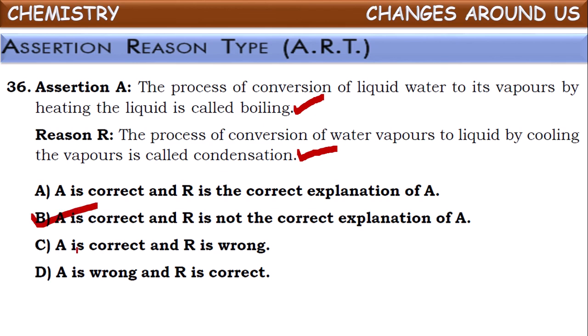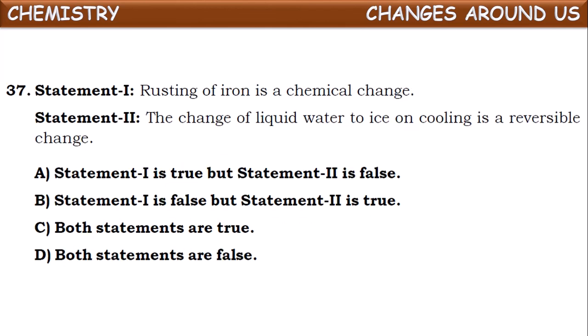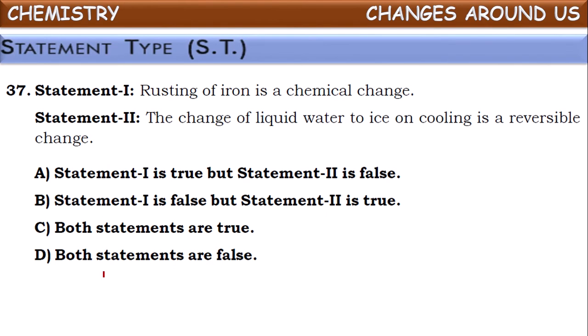This is correct. Okay. Next, statement type. Rusting of iron is a chemical change. Is it true? Yes, because iron, when it is kept in the atmosphere exposed to oxygen or air in the presence of moisture, reacts with the oxygen and converts into hydrated iron oxide, which we commonly call rust. So a chemical substance is newly formed there, so it comes under a chemical change.